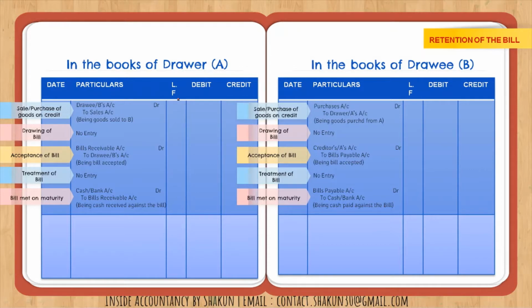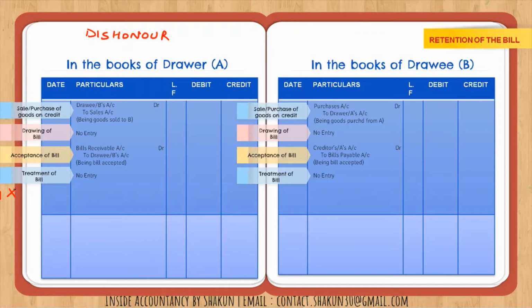If you are watching this video before watching the earlier videos, I would suggest that you go back and watch those videos and then come to the dishonor video. It will be more clear to you. So these were the entries which I had explained, and I had talked about the bill met on maturity. Now in case of dishonor, it means that the bill was not honored, the bill was not met on maturity. That means this entry will not be there. So we will not pass the entry for honor, we will pass the entry for dishonor.